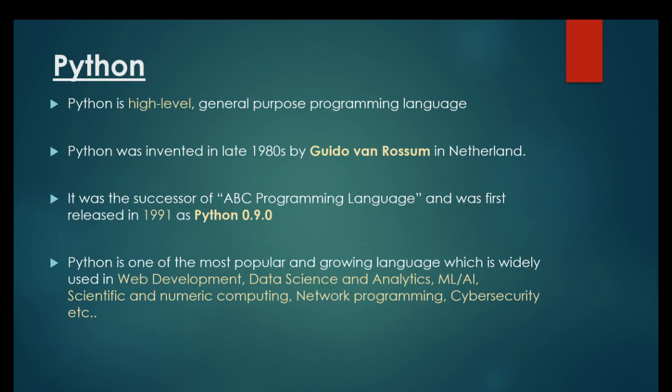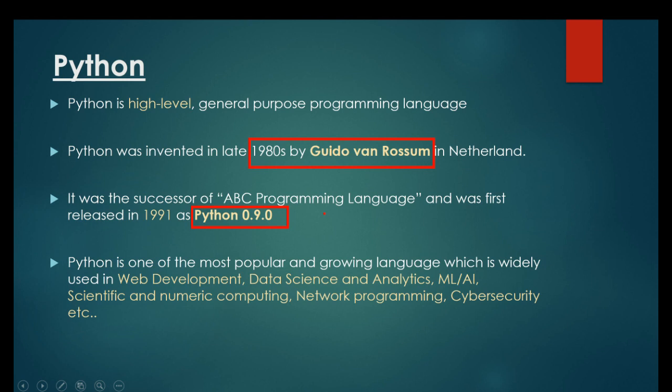Python is a high level general purpose programming language and it was invented in the late 1980s by a guy named Guido van Rossum in Netherlands. He had invented Python as part of a research project. It was the successor of the ABC programming language. It was first released in 1991 and the first version that was released was Python 0.9.0.